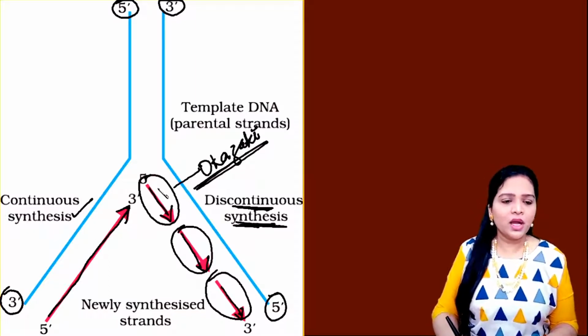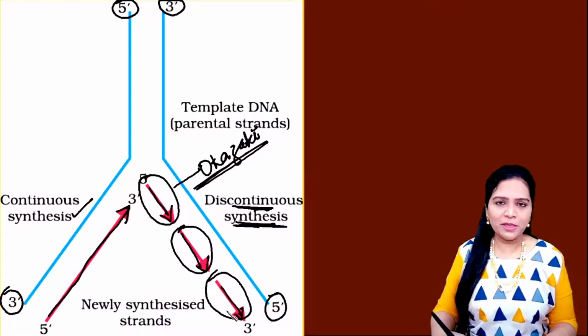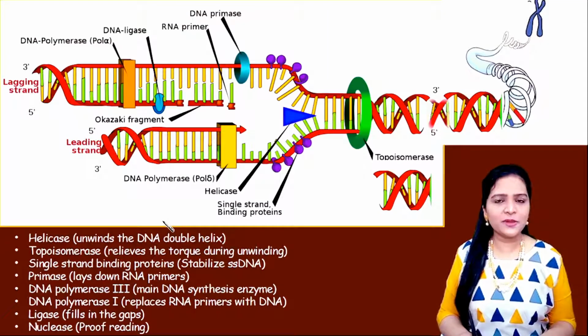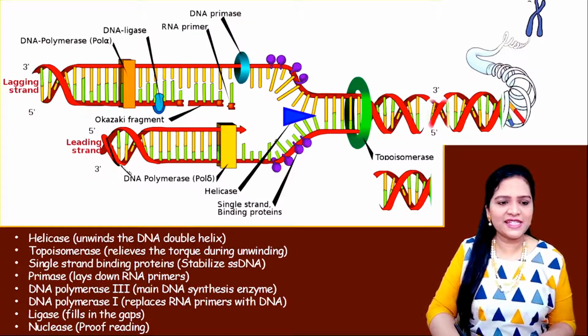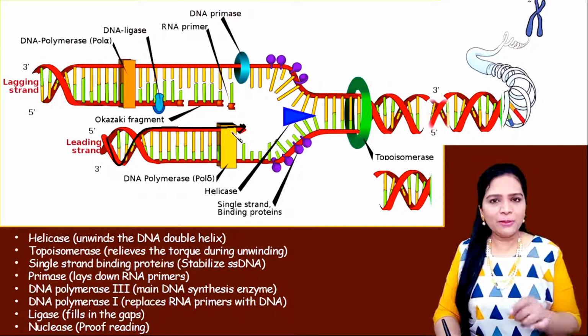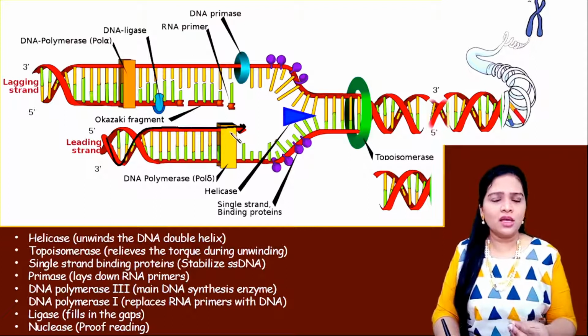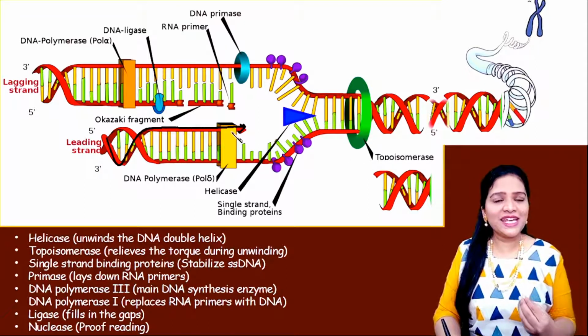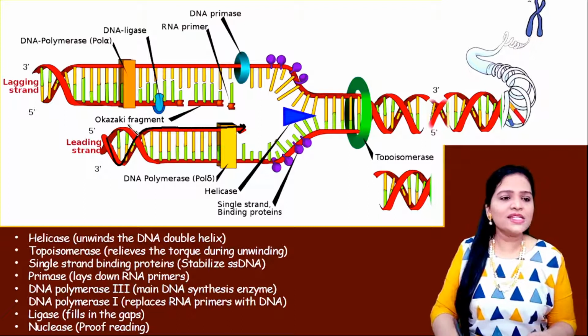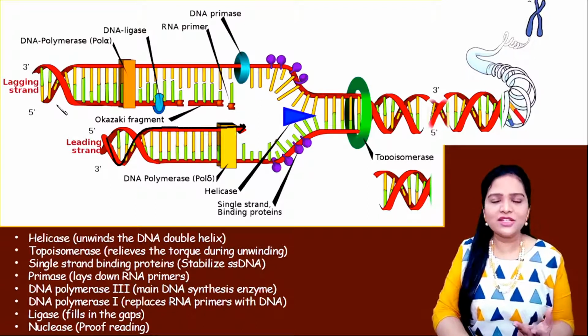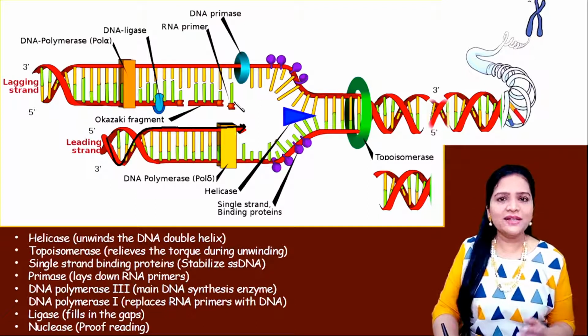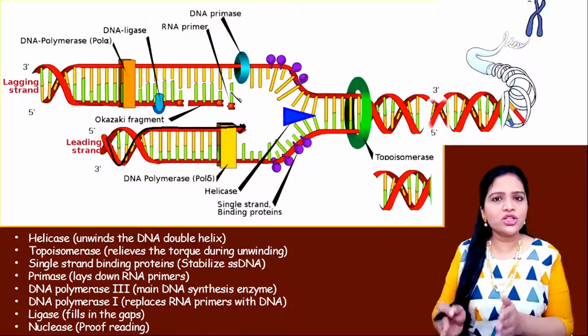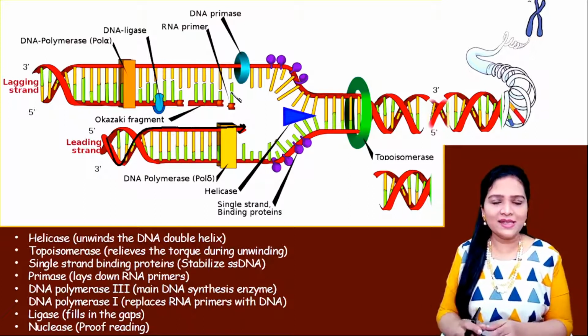Now these Okazaki fragments will be produced. That means in between each fragment there is a small gap. Here, when we come back and look at this picture, in one strand the DNA synthesis is continuous. There is no break. The DNA polymerase enzyme keeps on adding the nucleotides. So the DNA synthesis is continuous. Whereas if you see the opposite strand, it is not so. Here the DNA is produced in short segments that are called Okazaki fragments.